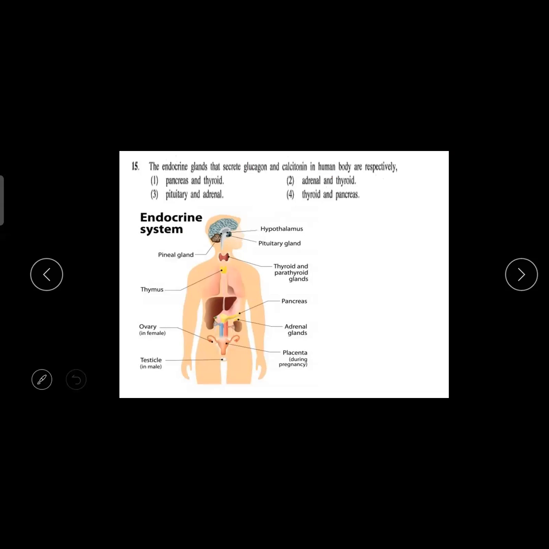Then the 15th one, okay. Someone has asked what is this herkogamy thing. All those things are related to self-pollination and cross-pollination. Self-pollination means the same flower's pollen will fall on the same stigma. To prevent that, there are many methods. Out of that, herkogamy, and others, are methods. You all check what is that method. I also don't memorize those methods. What is herkogamy, like that? I don't memorize those things.